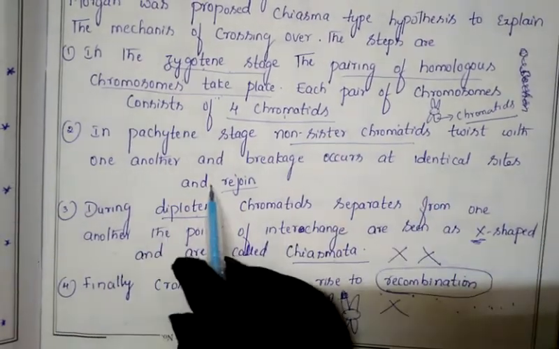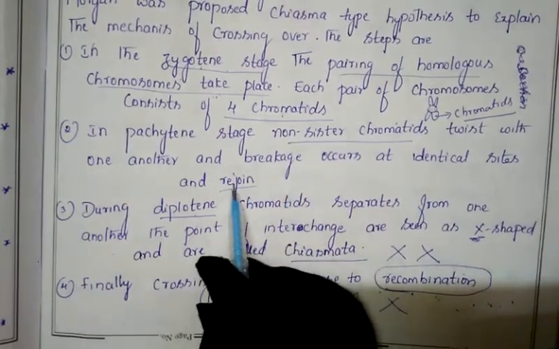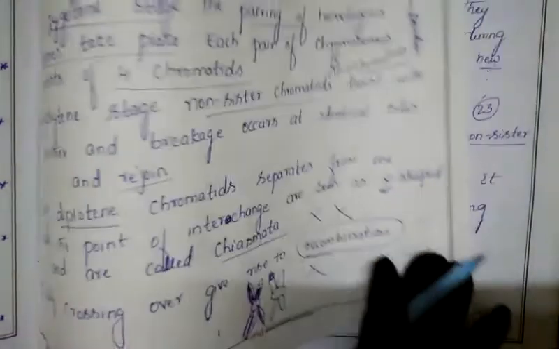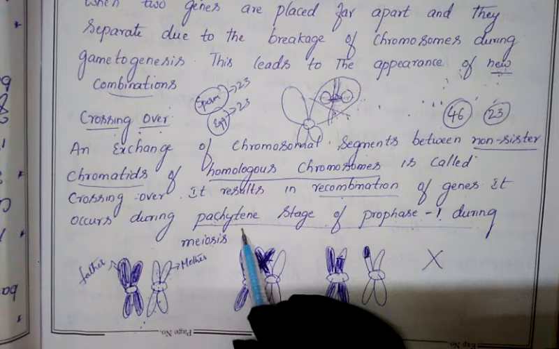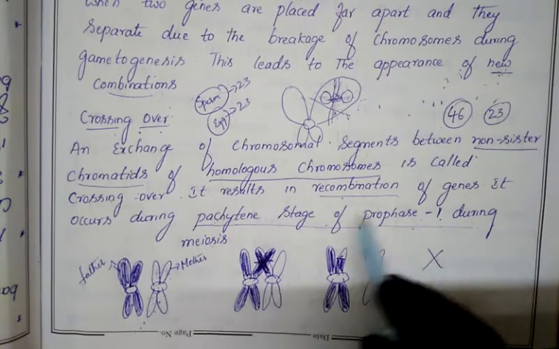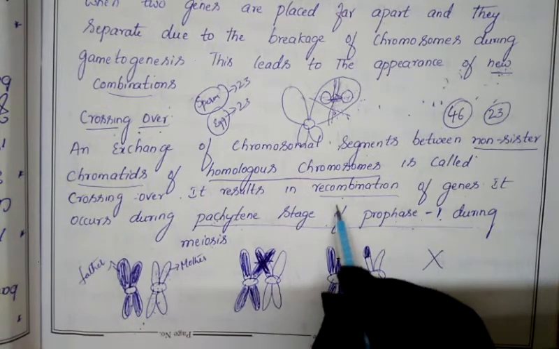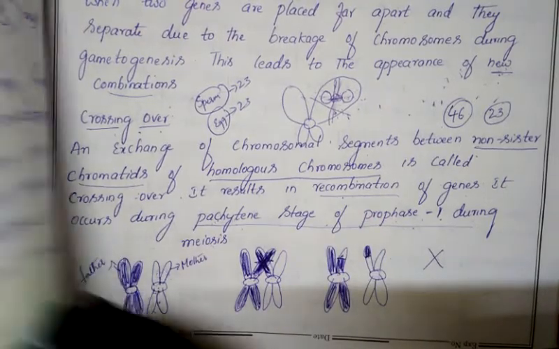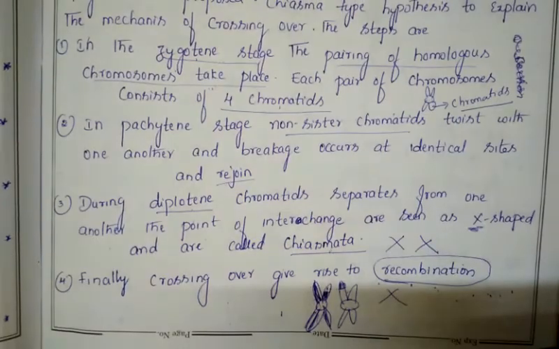Non-sister chromatids twist and break up, and they will exchange a region. Whereas in the diplotene stage, chiasmata formation will take place. And next, in the pachytene stage, recombination will take place. This concept is important for your board and even for your NEET exam.